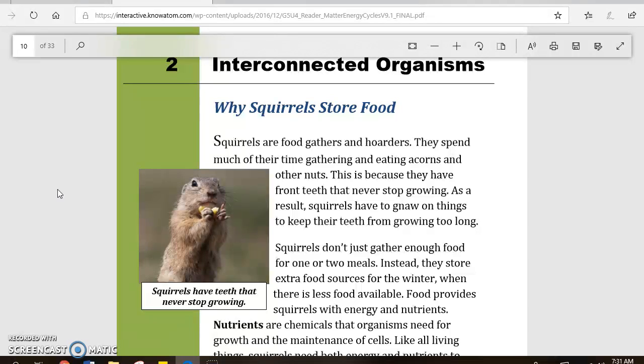Squirrels are food gatherers and hoarders. They spend much of their time gathering and eating acorns and other nuts. This is because they have front teeth that never stop growing. As a result, squirrels have to gnaw on things to keep their teeth from growing too long. Caption: Squirrels have teeth that never stop growing.